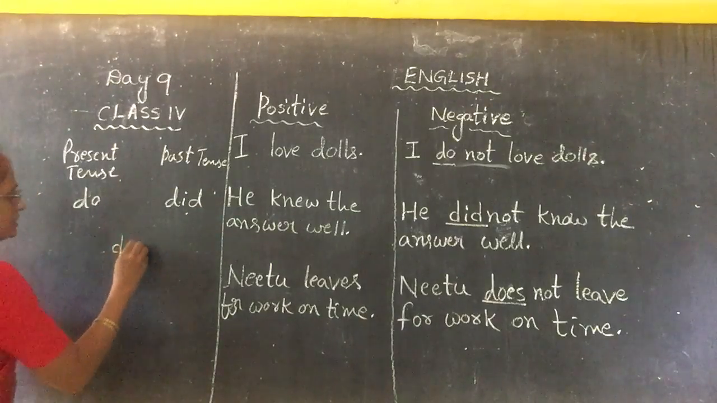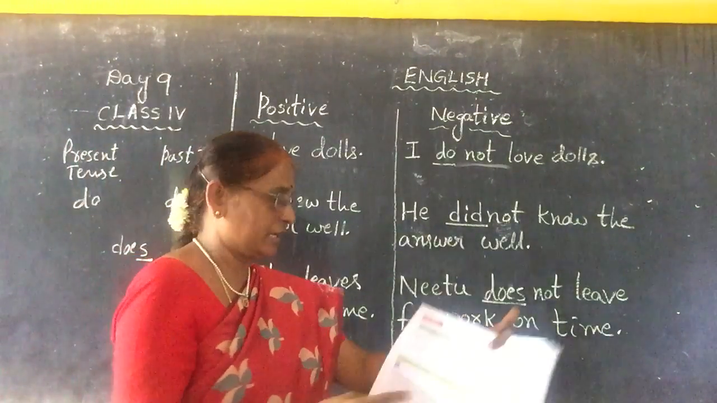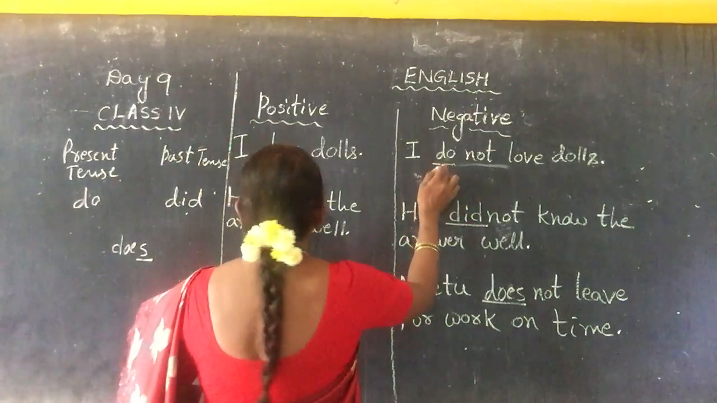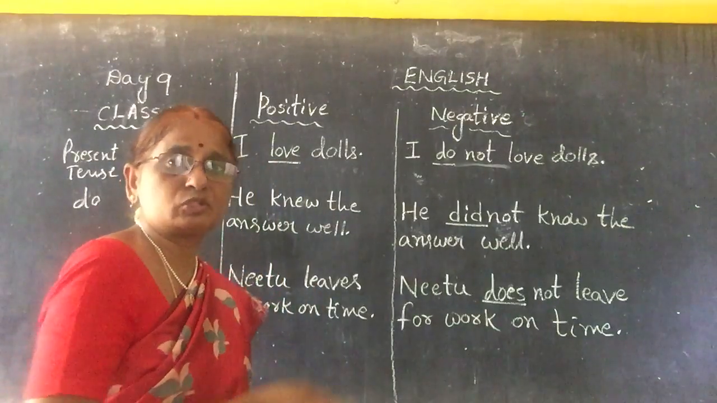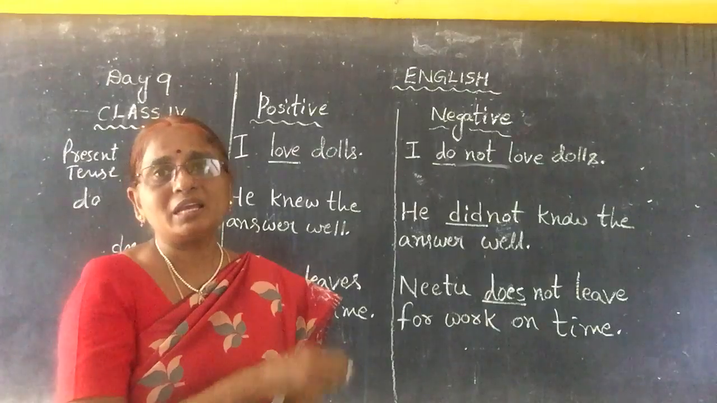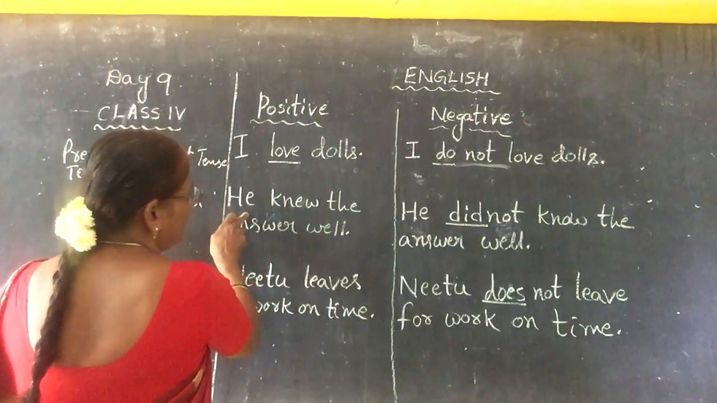And what about "does"? See here, "I do not love dog." "Love" is a verb, but which tense is even this verb? Present tense only. "Loved" is past tense. So, "do not love." And coming to the next one.